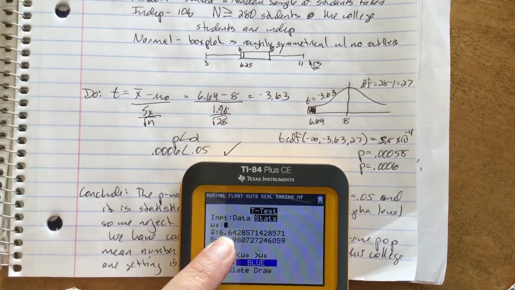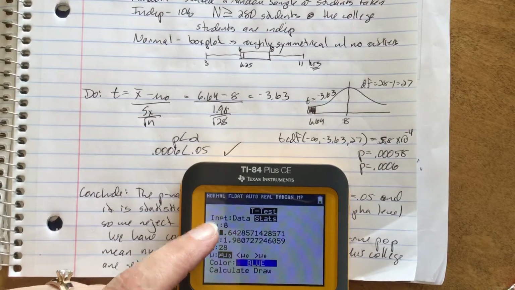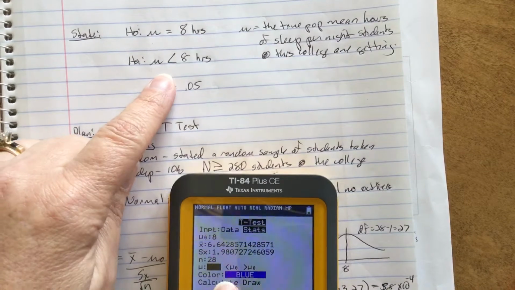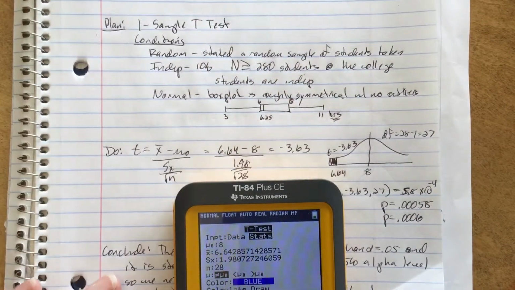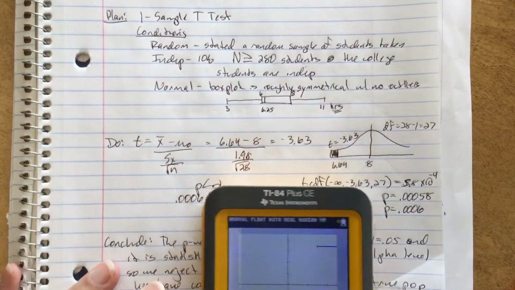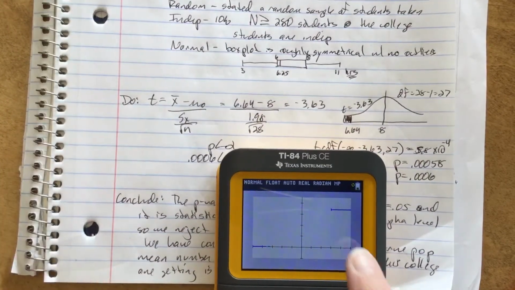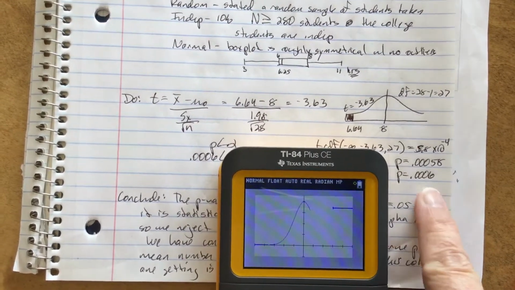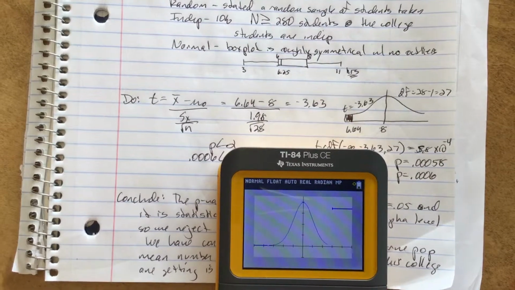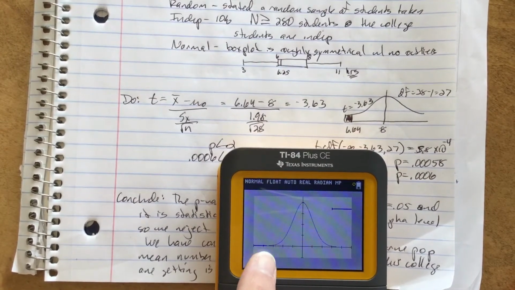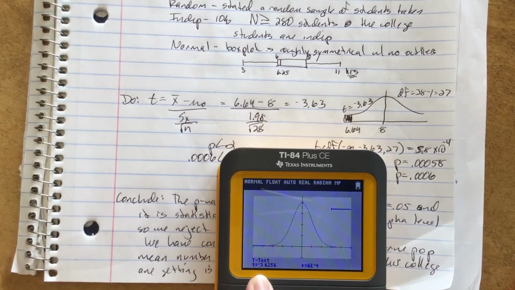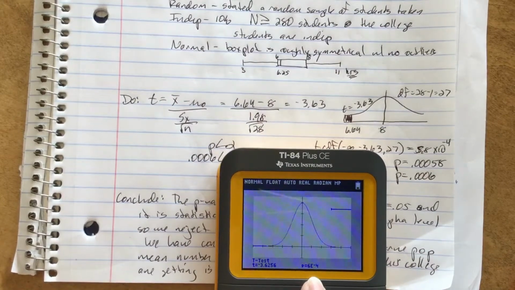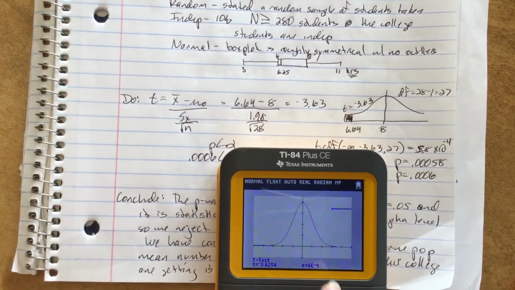So the mean of my H0 was 8 hours. Now I'm going to test my sample mean against that, my standard deviation, my sample size. Now I do have to change the sign for the alternative hypothesis. It should be less than. And of course I always like to draw it because then it looks like my picture. Oh, I got my box plot still stuck in there. Well, the p-value is so low, it's like we barely see anything shaded. It's past 3.5 standard deviations. So there's my t-score, negative 3.63, and there's my p, 6 times 10 to the negative 4. So we know we got it right.